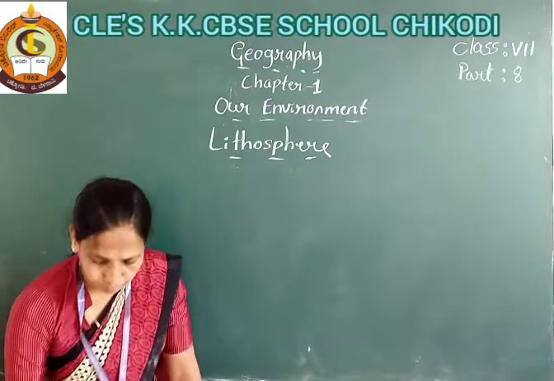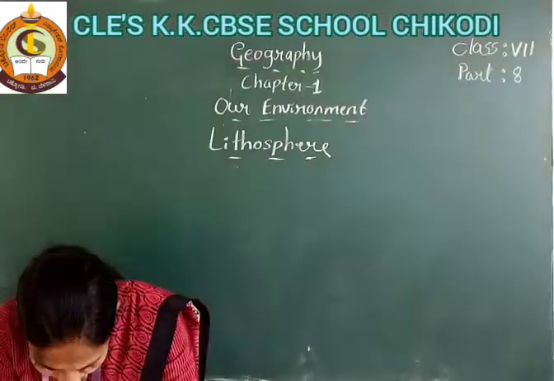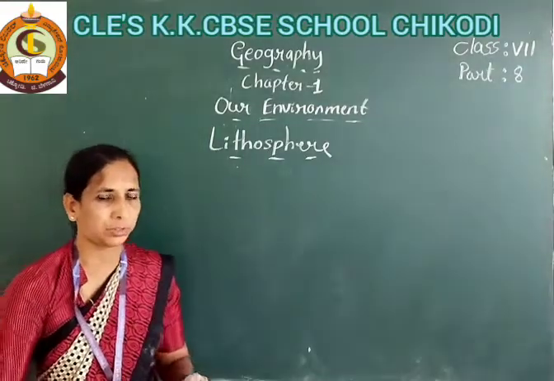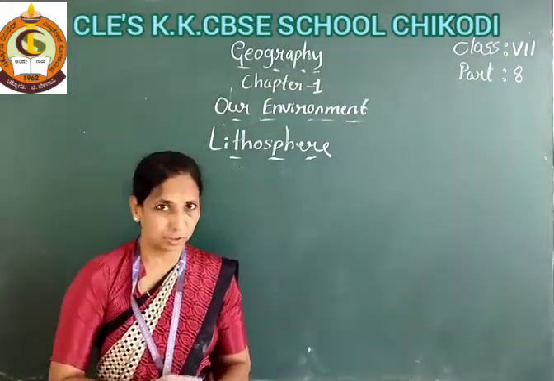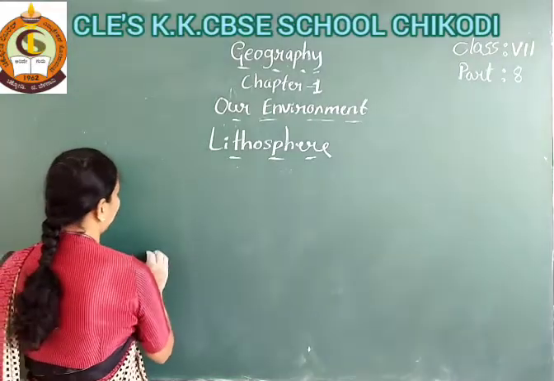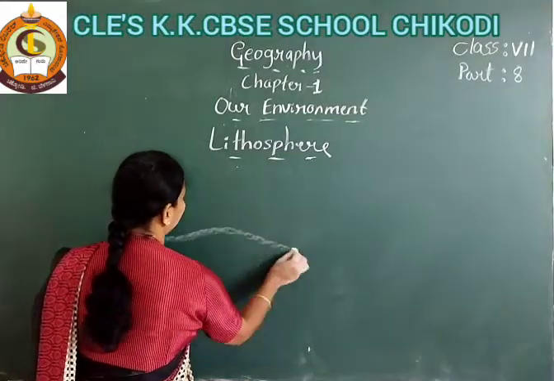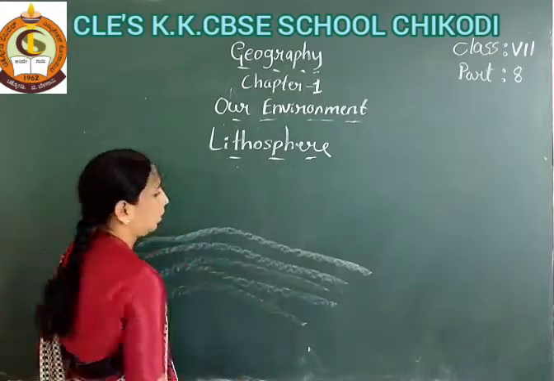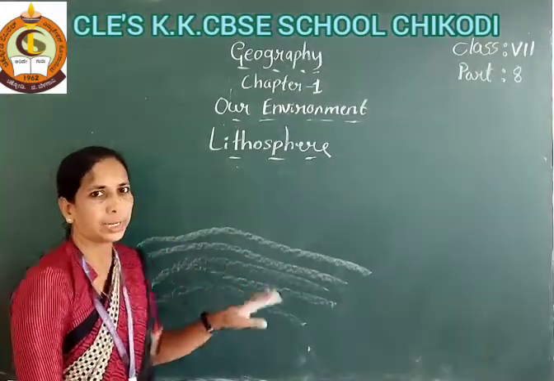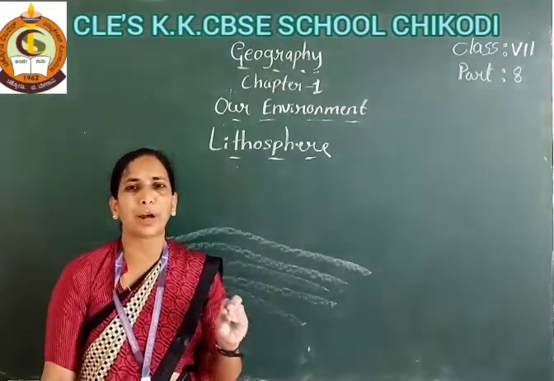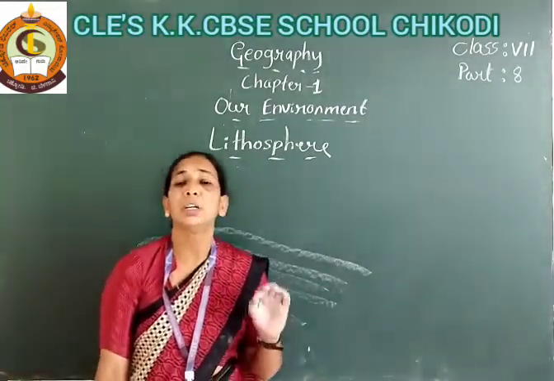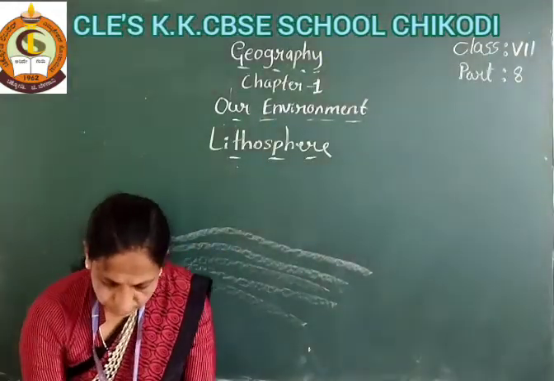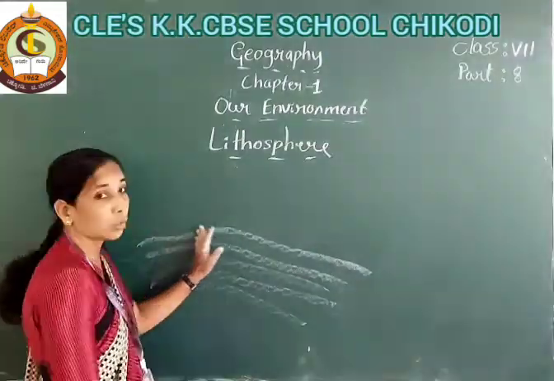What is the lithosphere? It is the outer part of the earth. It is the solid crust. It is the outermost part of the earth, and it is made up of rocks.